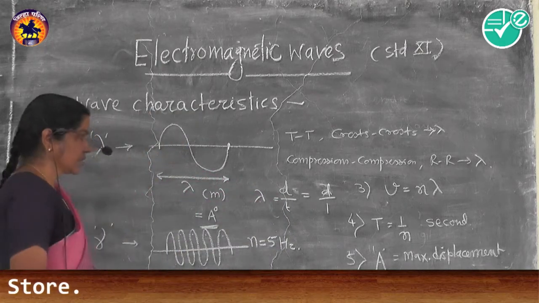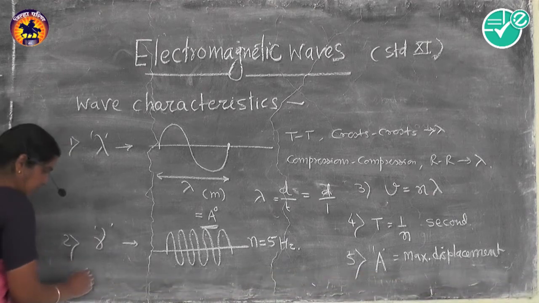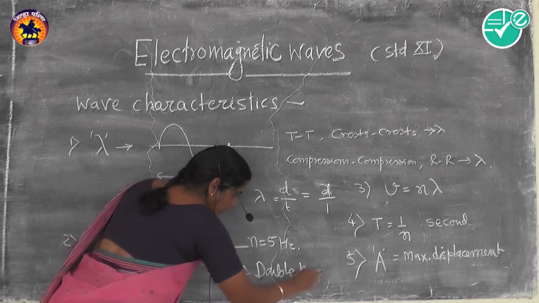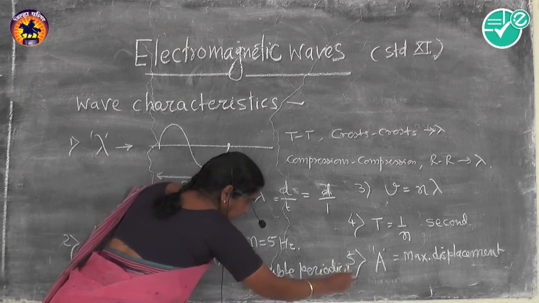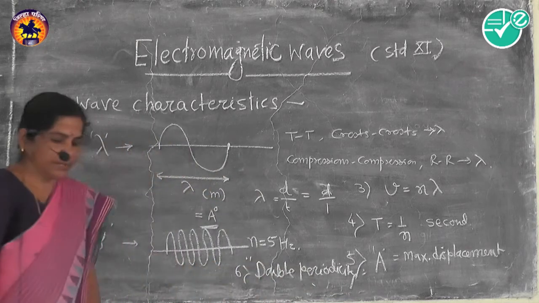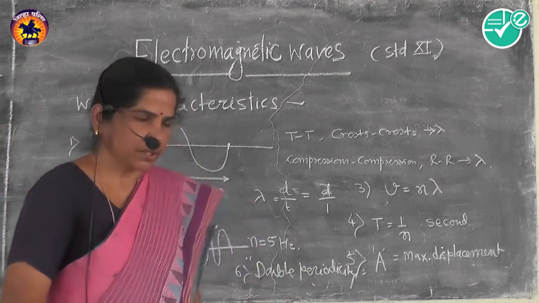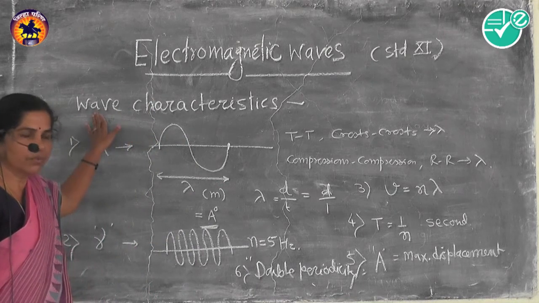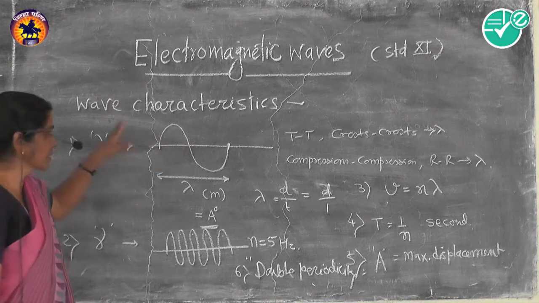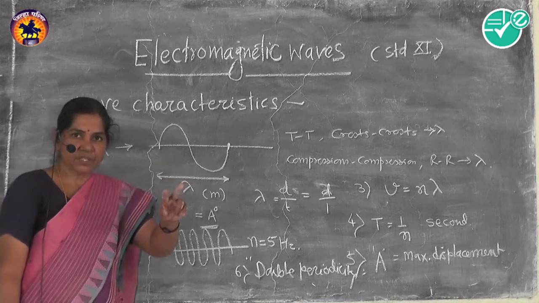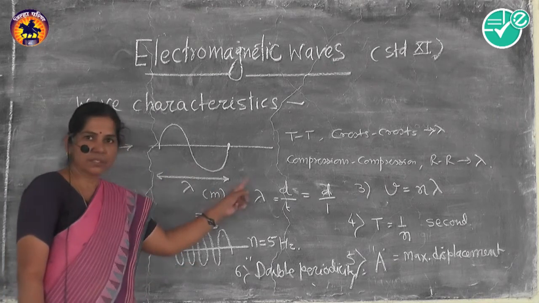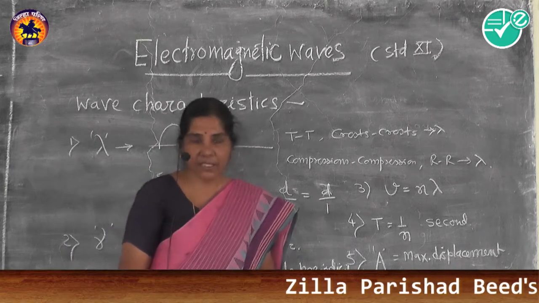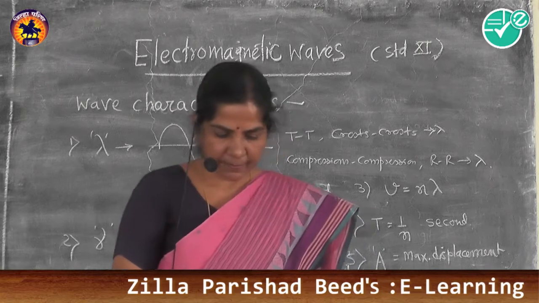The most important sixth property is double periodicity. A wave has the characteristic of double periodicity. Wave is a concept of two dimensions. To explain the wave we require two dimensions, x axis and y axis. So a wave is a two dimensional phenomenon. The representation of a wave is in two dimensions. So it is doubly periodic, which means it is periodic in time and periodic in space.